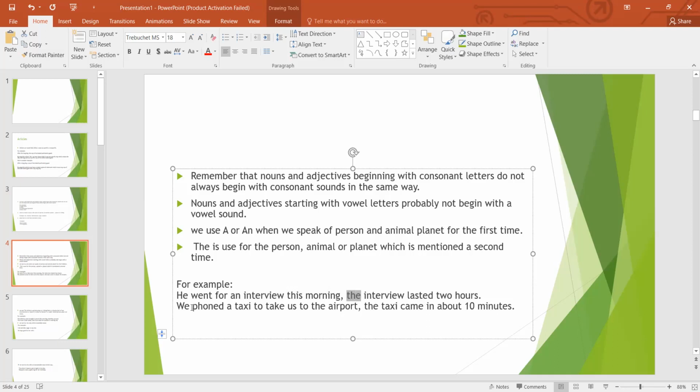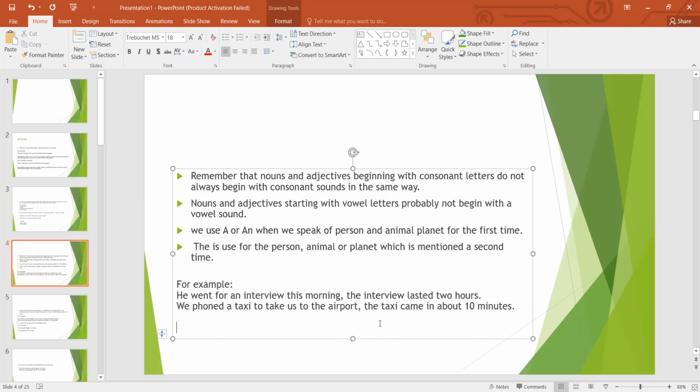And the second example, we phoned a taxi. Why do we use a before taxi? Because we didn't mention which taxi, which is totally unspecific. All right, it's the first time that we talk about a taxi. So that's why we put a before taxi.